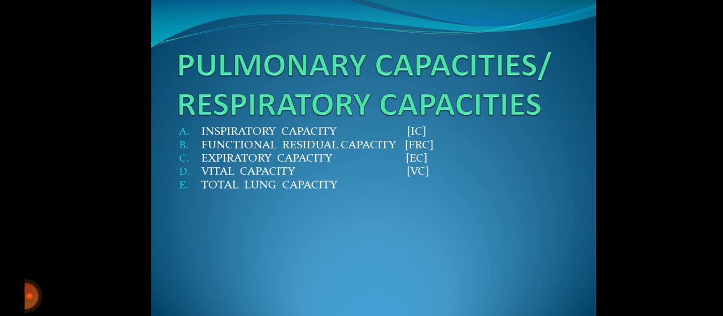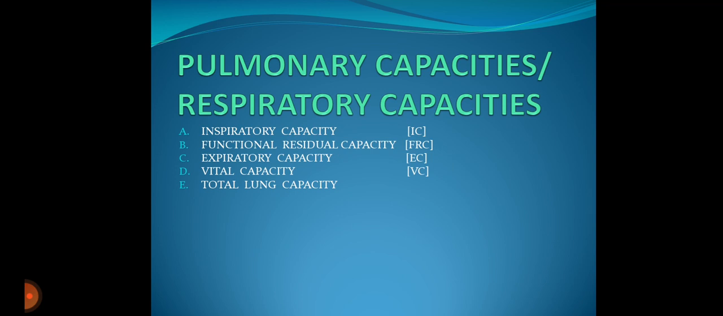Functional residual capacity, FRC, when a person inhales and exhales in a normal way, the volume of air that remains in the lungs is known as functional residual capacity. It includes the residual volume and expiratory reserve volume, that is FRC is equal to RV plus ERV. Expiratory capacity, the volume of air that can be breathed out forcefully after a normal inspiration is called expiratory capacity. It includes tidal volume and expiratory reserve volume, that is EC is equal to TV plus ERV.